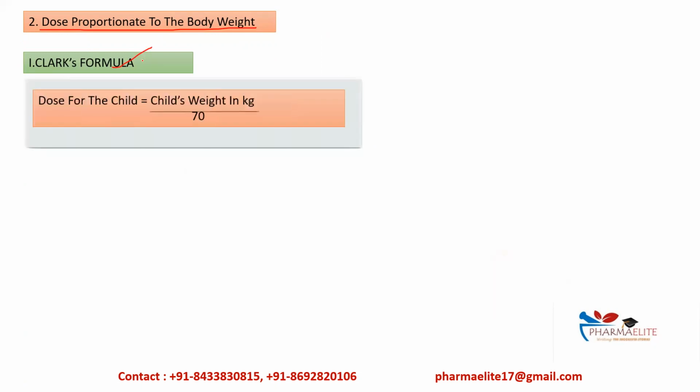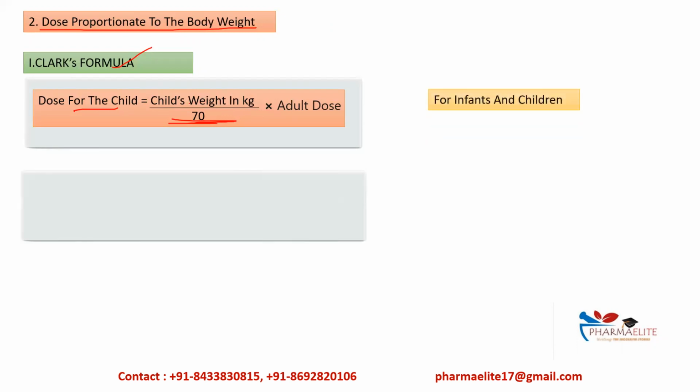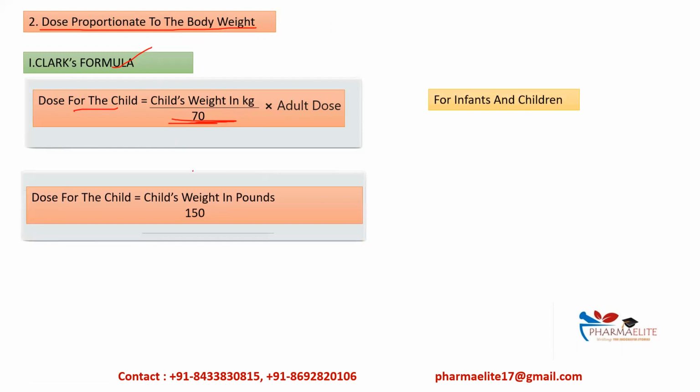Under Clark's formula, dose for the child is equal to child's weight in kg divided by 70, where 70 is the average weight of an adult, into adult dose. And one more formula under Clark's formula is in pounds: dose for the child is equal to child's weight in pounds divided by 150, into adult dose. These are used to calculate doses for infants and children.